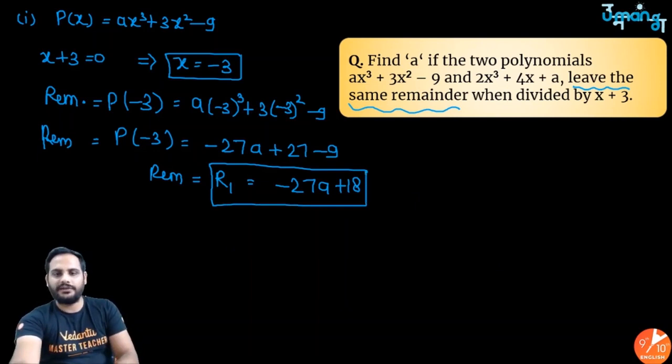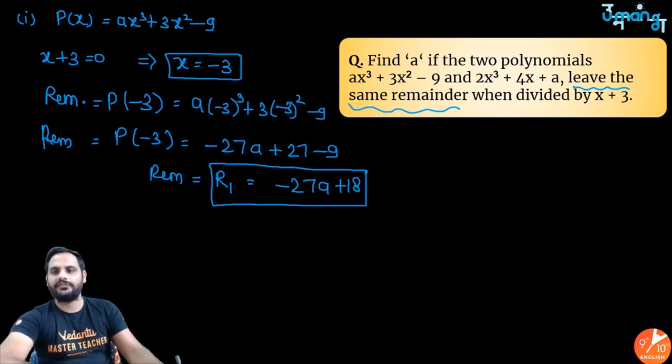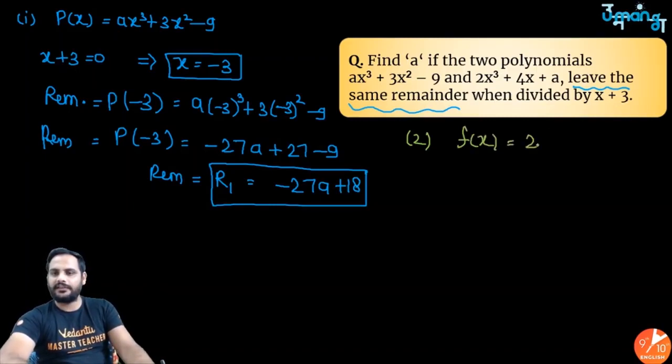Got it? Similarly, let us find out the remainder in case 2. So in case 2, again x plus 3 is the divisor, but the polynomial fx here is, let's say, 2x cube plus 4x plus a. So again I will use the remainder theorem.